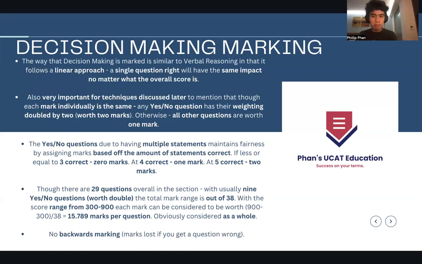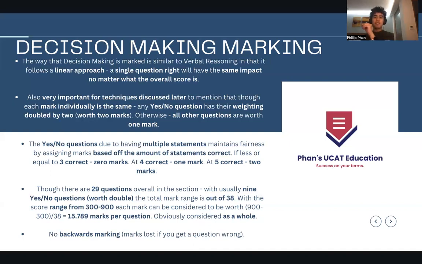So what that means, very importantly for all of you, is that even though there are 29 questions in the overall section, with 9 yes and no questions worth double, so usually around 9, it's taken as a bit of an average, and of course it can vary a bit. The total mark range is not out of 29, but in fact out of 38. Now with the score range being from 300 to 900, overall 600 marks you earn, each is worth 900 minus 300, all divided by 38, which is 15.789 marks per question.